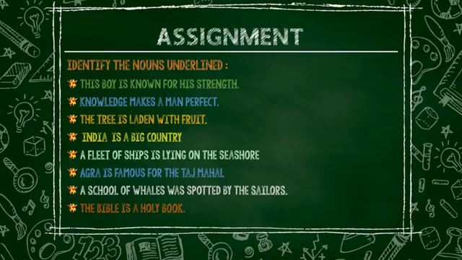Assignment. Children, do this assignment in your revision note. Identify the underlined nouns. This boy is known for his strength. Knowledge makes a man perfect. The tree is laden with fruit. India is a big country. A fleet of ships is lying on the seashore.